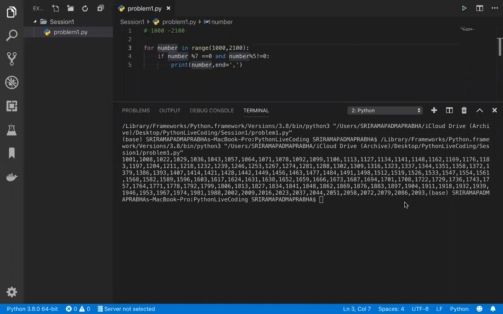So I got the output till 2093. We are not sure that 2100 is also part of it, but anyway, it ends with a 0, obviously divisible by 5, so this number is not going to be included in the output.